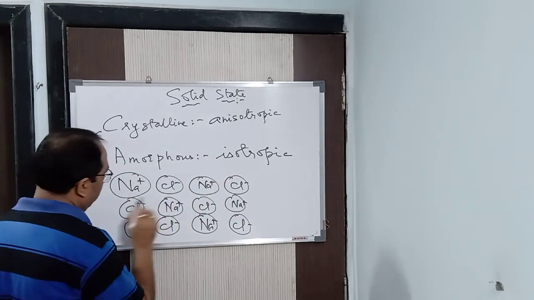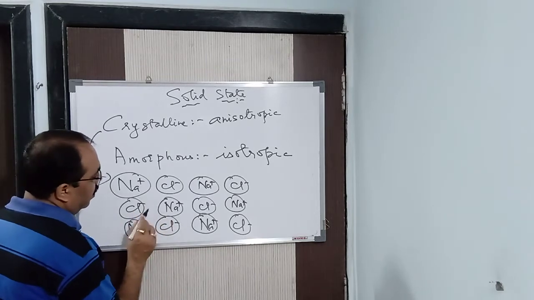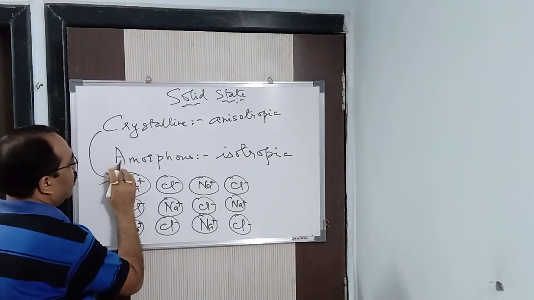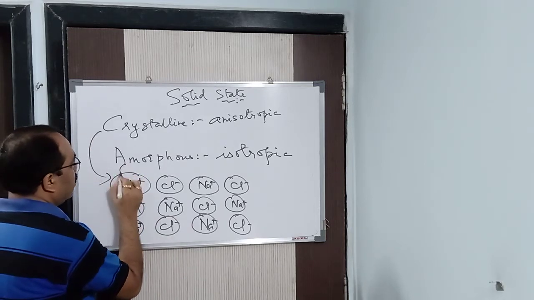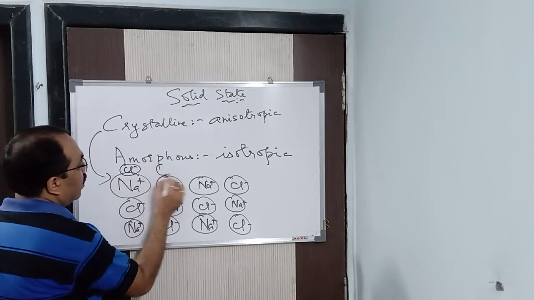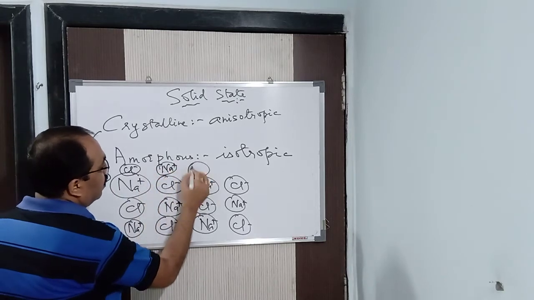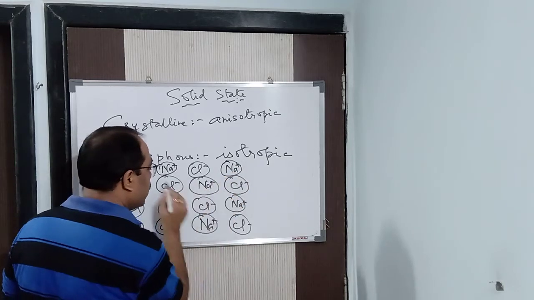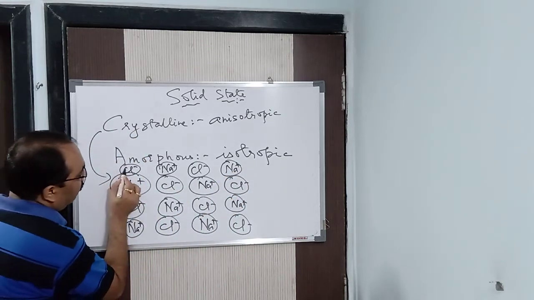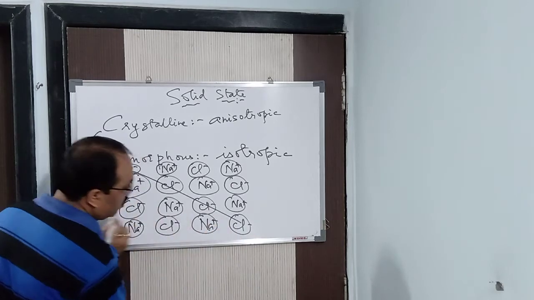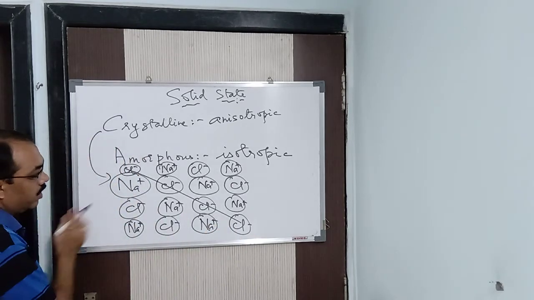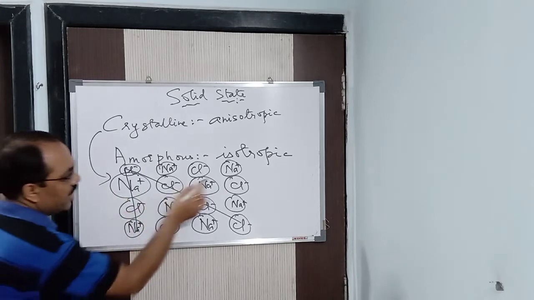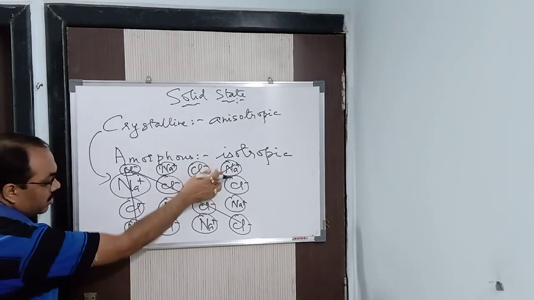So what you find is that if I take the diagonal, I need to have one more here. So let me write a small one here. That is Cl minus, then Na plus, then Cl minus, then Na plus, because it is the same throughout. Clear? So here the arrangement diagonally is Cl minus, Cl minus, Cl minus. You see the arrangement here, Na plus, Cl minus, Na plus, Cl minus, and this way. You see the arrangement in this diagonal, what is that? Na plus, Na plus, Na plus.